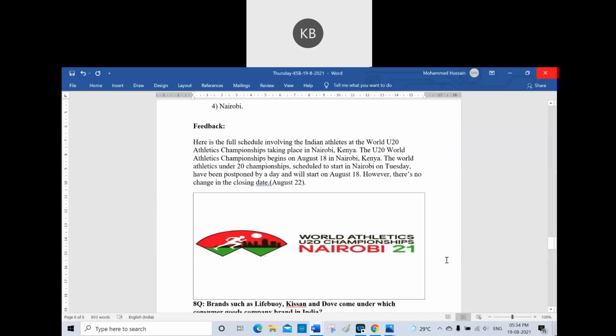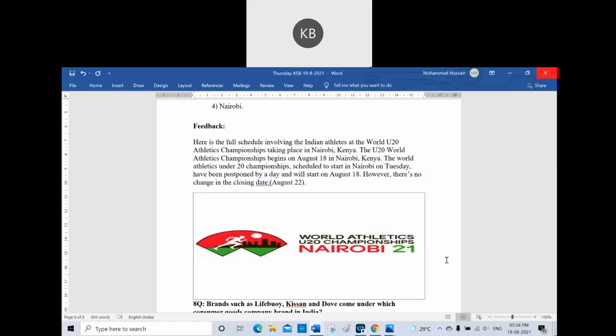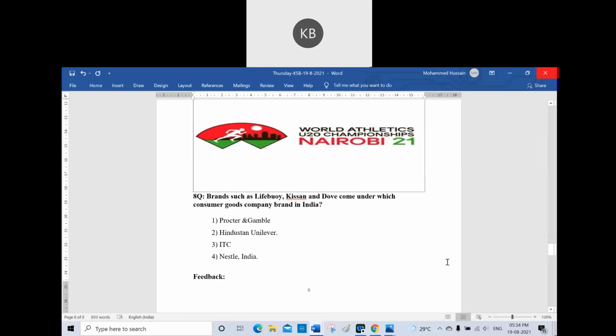Here is the full schedule involving the Indian athletes at the World Under 20 Athletics Championships taking place in Nairobi, Kenya. The Under 20 World Athletics Championships begin on August 18 in Nairobi, Kenya. The championships, scheduled to start in Nairobi on Tuesday, have been postponed by a day and will start on August 18. However, there is no change in the closing date, that is August 22nd.